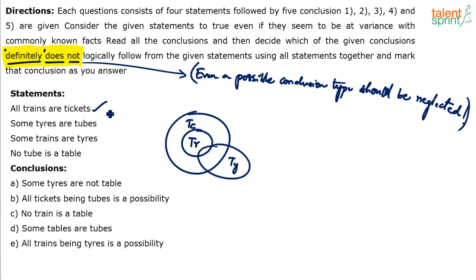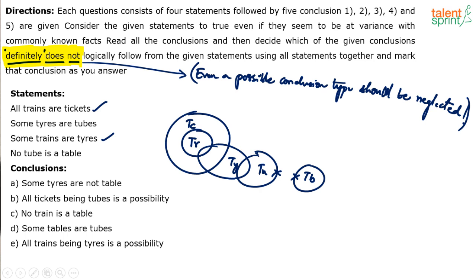See, we have done the first statement first. All trains are tickets. Then I'm taking the third one. Some trains are tires. Now, some tires are tubes. Some tires are tubes. No tube is a table. No tube is a table. You understand? You have to be very clear. All are starting with T.